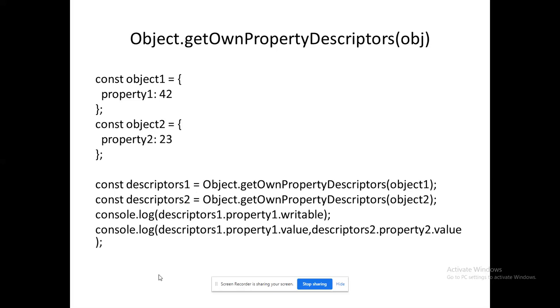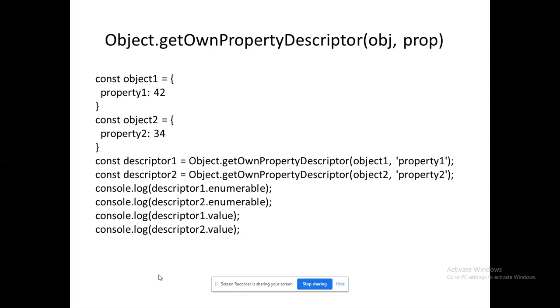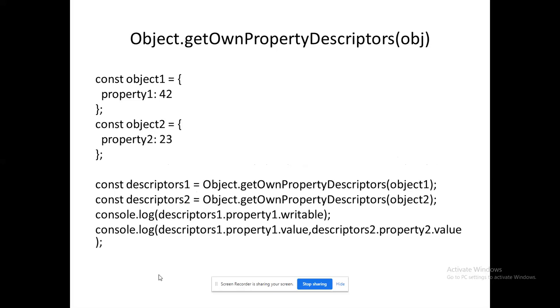Next, the same way, getOwnPropertyDescriptors, here we are going to work with passing just an object. So what's the difference between the previous one and the current one? In getOwnPropertyDescriptor I am passing the object as well as the property, but here I am passing only the object. So by passing only the object, how could I do that? Additionally, you have to incorporate a built-in identifier. That's all. I have created two objects. Each object has its own property, with their own values.